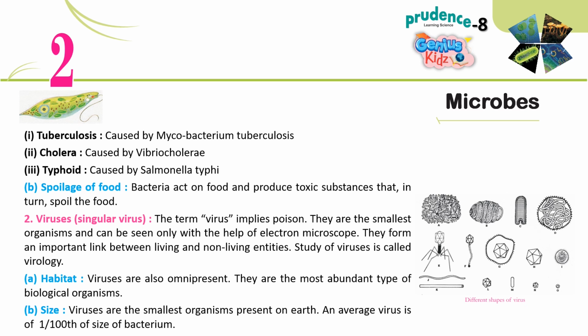1. Tuberculosis. Caused by Mycobacterium tuberculosis. 2. Cholera. Caused by Vibrio cholerae. 3. Typhoid. Caused by Salmonella typhi. B. Spoilage of food. Bacteria act on food and produce toxic substances that, in turn, spoil the food.